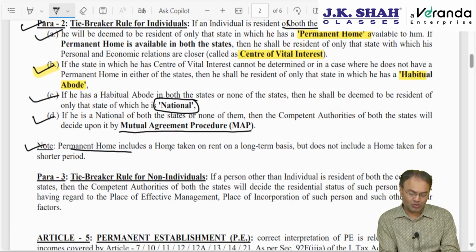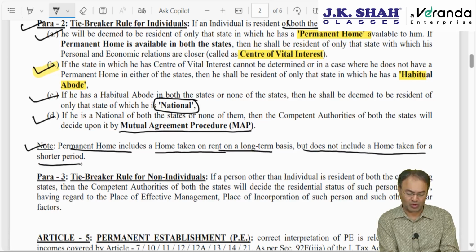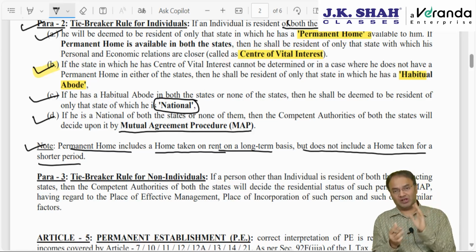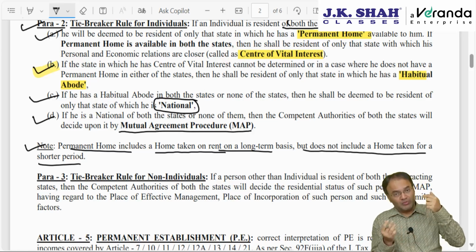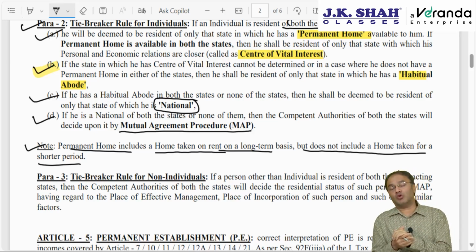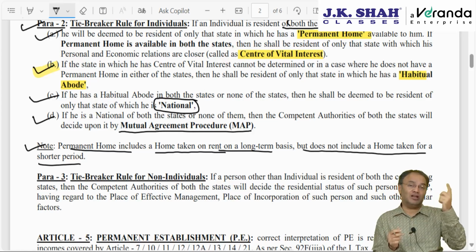Permanent home includes a home taken on rent on a long-term basis, but does not include a home taken for a shorter period. This is slightly an important point. I have my house in the USA, but I don't go there. It is my ownership house. When we say availability of a permanent home, it does not mean your own house. Permanent home means a place where the associate actually resides or which is meant for his own residence. In case I have a house in the USA which I have let out to somebody, though it is an ownership flat, I have given it on rent, then it is not my permanent home.